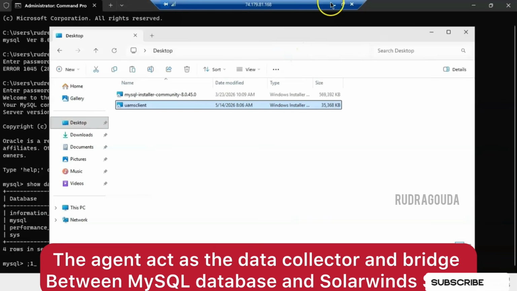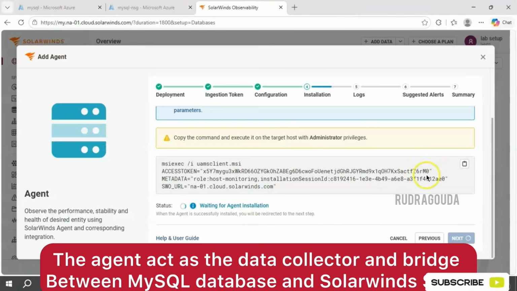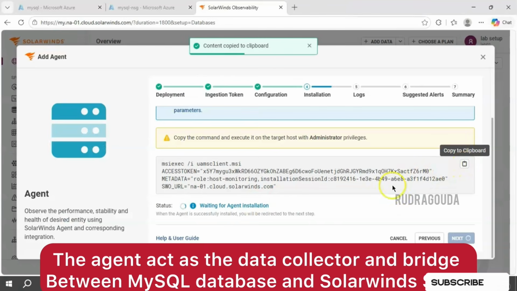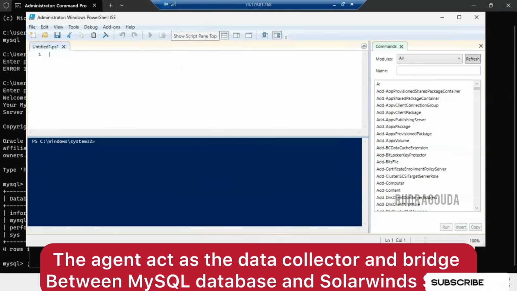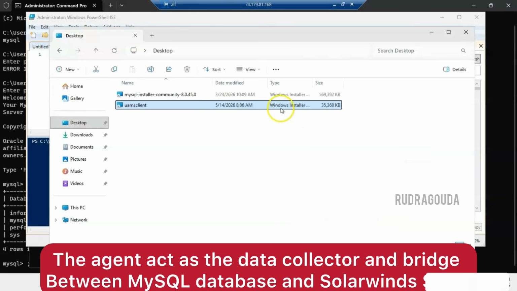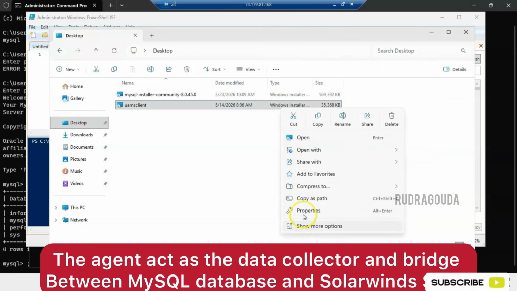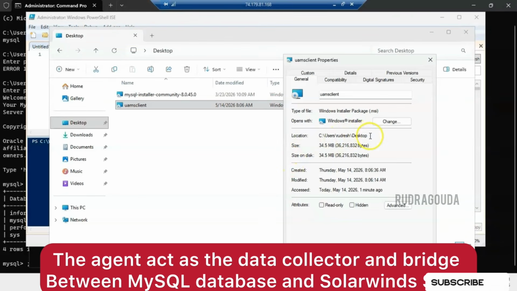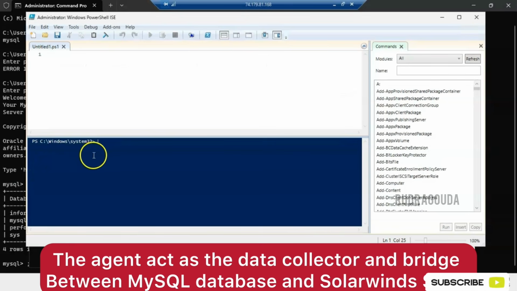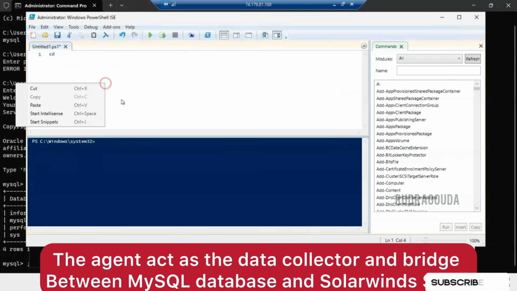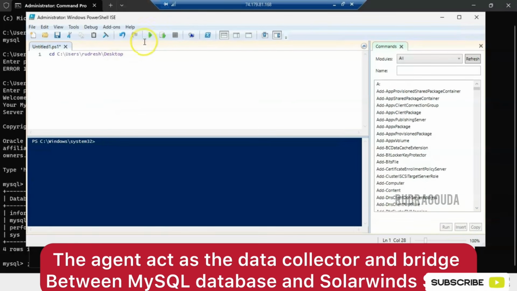So the next step is we need to run this one. We need to install this application, I mean the agent. What is the command? SolarWinds has given the command here. So we need to run this particular command on that server. Again, I'll go back to the server and let me see the path where it is. I'll just go here, properties, copy the path. All right, so I'll do cd and enter that information here. Then click on run. So now we are in the desktop folder.